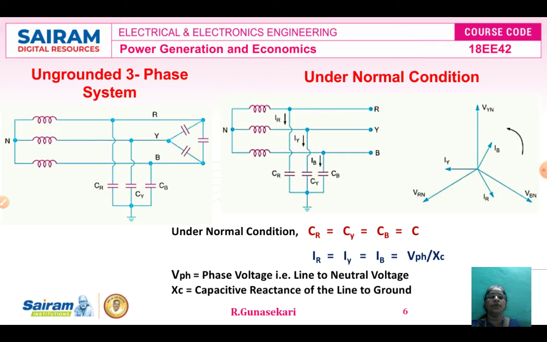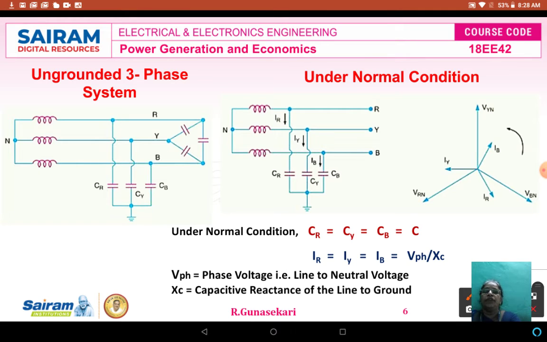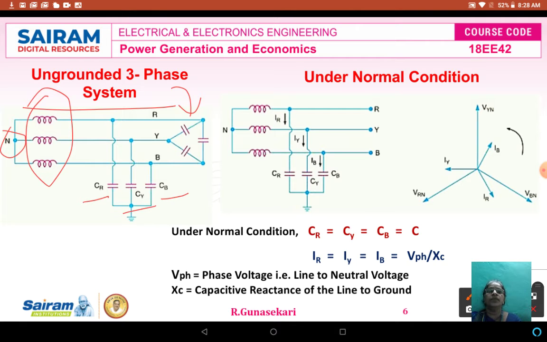Now you see the ungrounded three-phase system. This is the three-phase system diagram. This is the star connected system. Here CR, CY, CB are the capacitances connected between each phase and the ground. CR, CY, CB, this is the capacitor bank, a delta connected capacitor bank. This is the general three-phase ungrounded system.